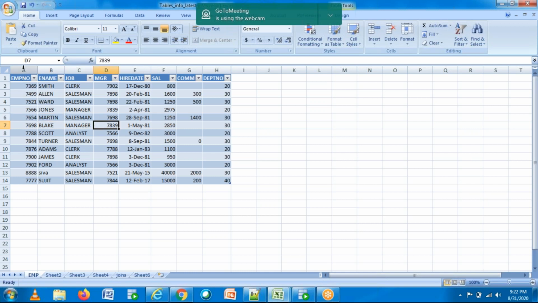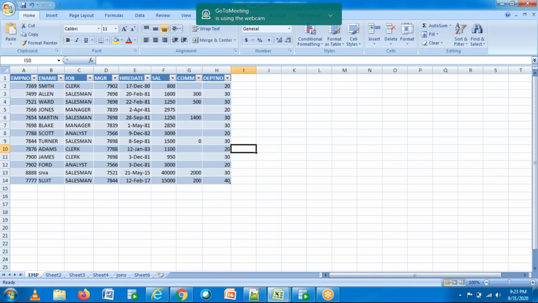Yes. Can you tell me what is the type of information that I'm storing in the employee number column? I'm storing numeric information, right? Numeric information. So for ename, what is the information I'm storing? Character information. Job, character. Manager, numeric. Hire date, it is a combination of numeric and character. So simply I can say date, right? It's date information. Okay, this is numeric, this is also numeric, this is also numeric.